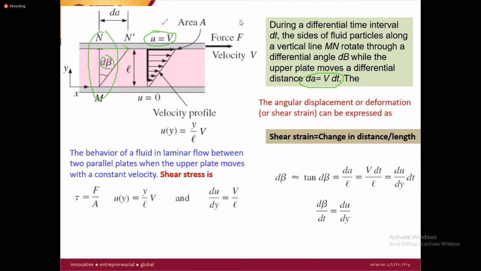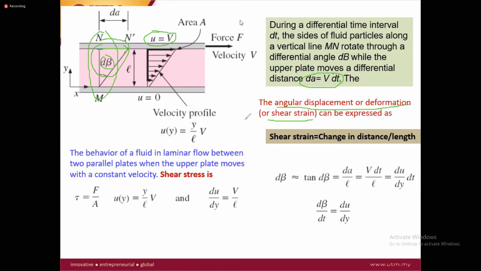With the speed alone you cannot see how much distance, but with this angle you can measure it. This angle is called angular displacement, or we can say the deformation or shear strain. You can see how much the block has traveled compared to the original distance with the help of this angle. This is called the shear strain, so we can say it is the angular displacement or the deformation.